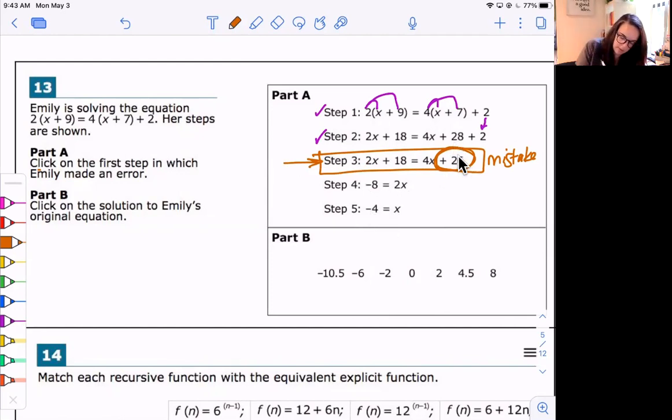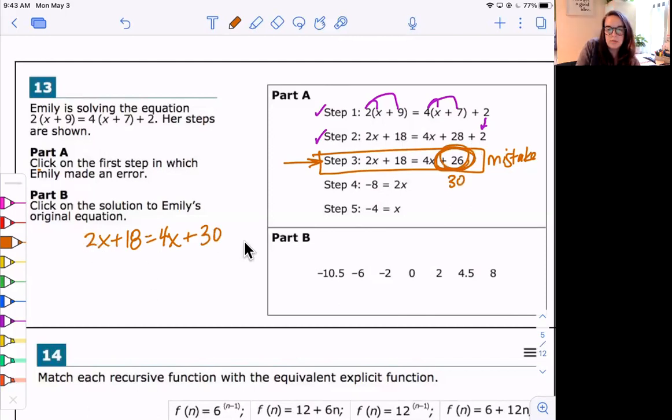So on my paper, I'm just going to solve 2x plus 18 equals, I already checked that this was correct. So I'm going to go ahead and say 4x plus, and I know 28 plus 2 should be 30. So this is what she should have written here was 30, right?